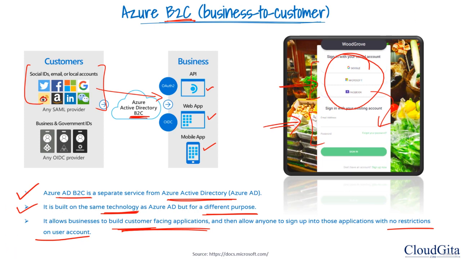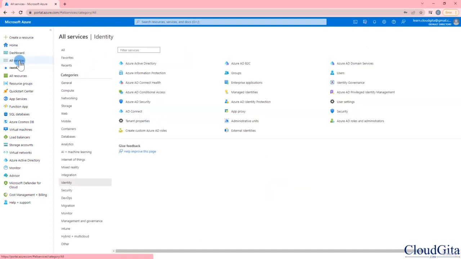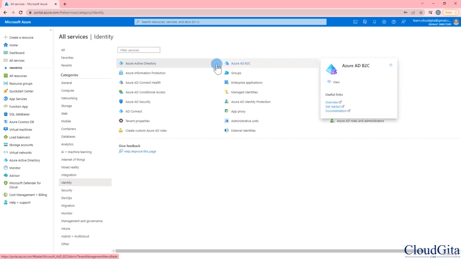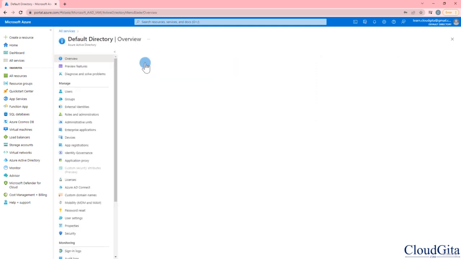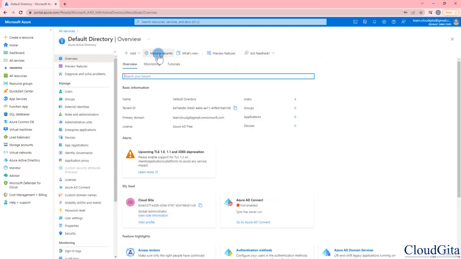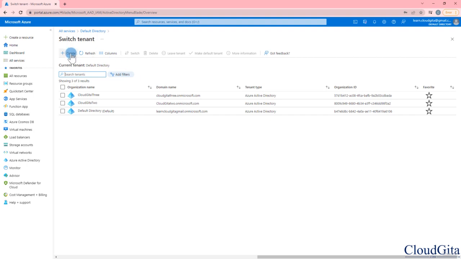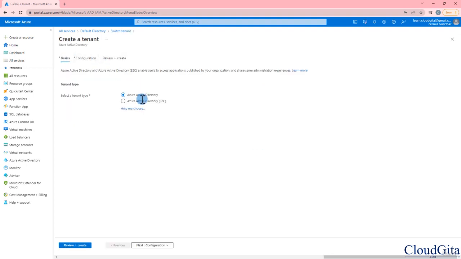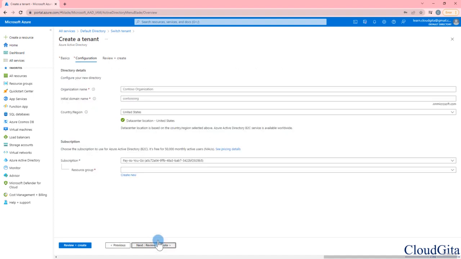Now let me jump back to my portal very quickly here. And I'm going to show you here. So for example, if I go to all services within identity, you can see that we have Azure Active Directory and we have Azure Active Directory B2C. So B2C is a separate service. This is different from Azure Active Directory. However, from within Azure Active Directory, you can create an account for B2C. For example, if I click on Manage Tenant here, I can click on Create, and you can see we have an option for B2C here. So let me click on B2C, click on Configuration.